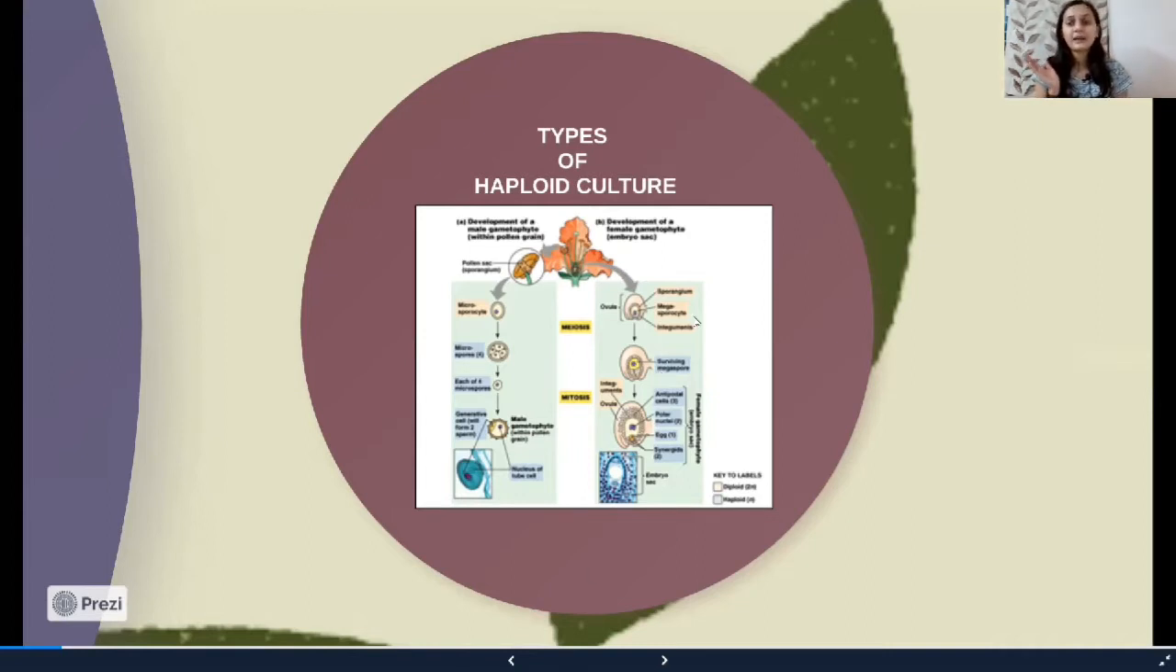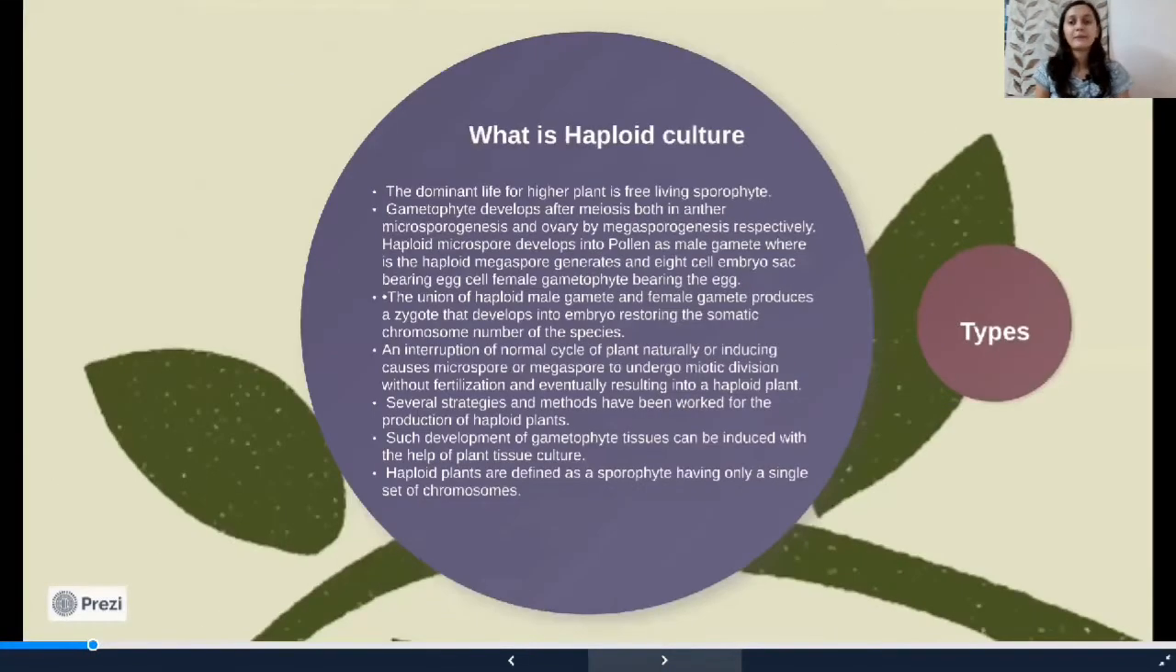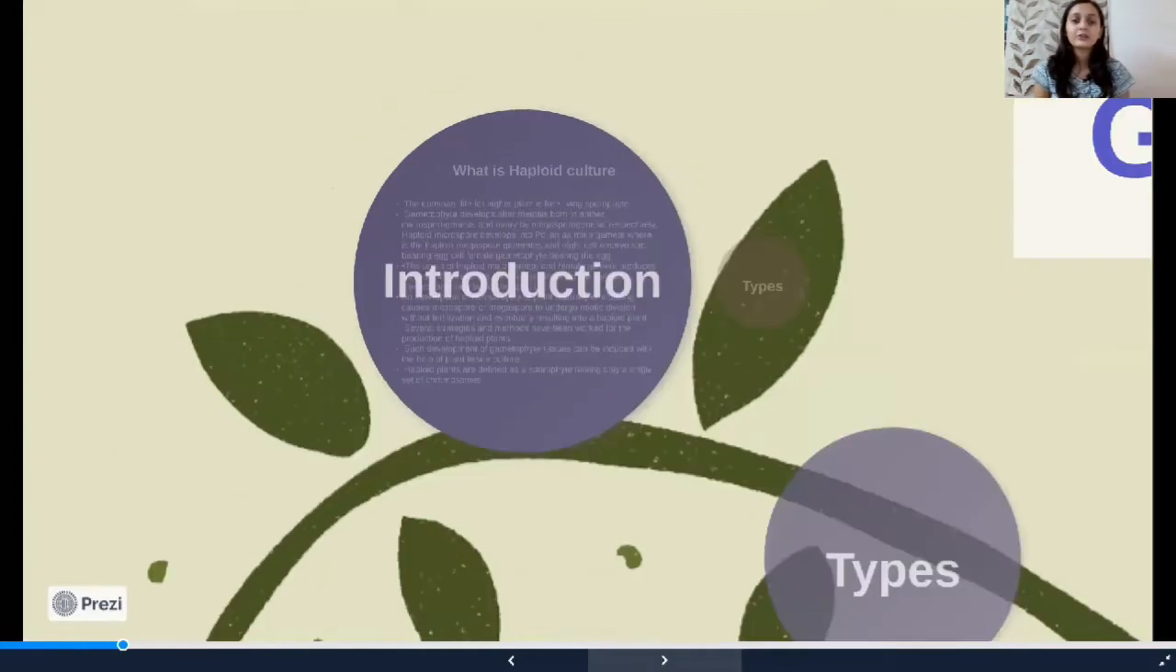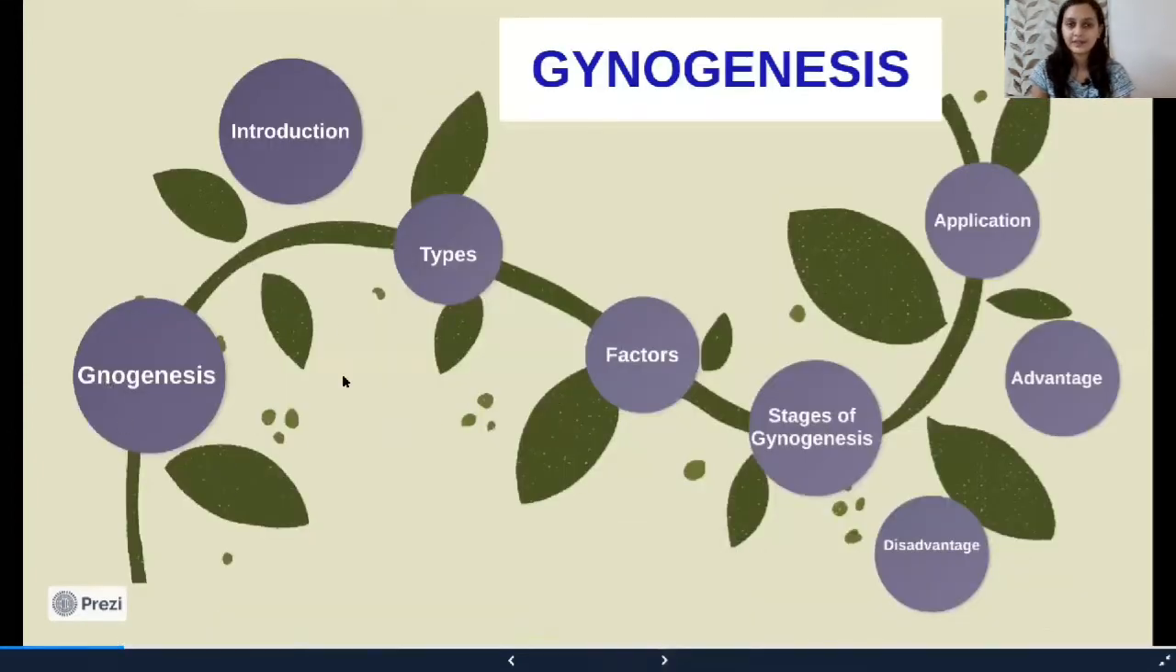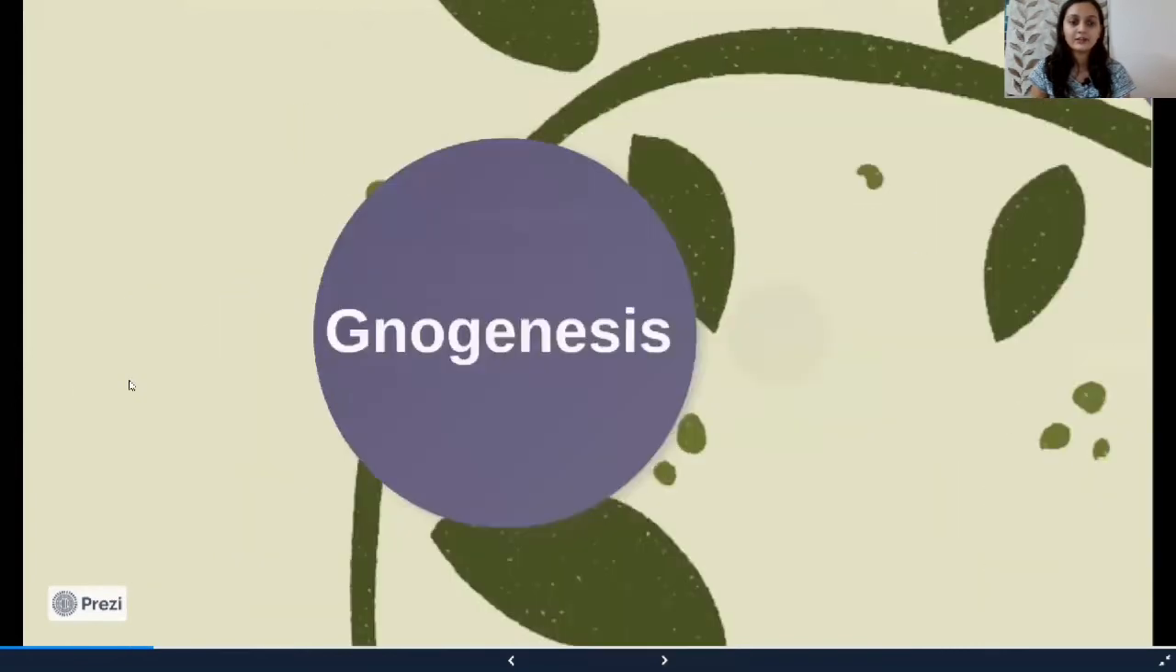And if we take the male part of a plant, such as anther or pollen, then it is called androgenesis. Andro means antheridium or anther, and genesis means development or formation, right? So these are the two types of haploid culture, and we are going to discuss gynogenesis. So what is gynogenesis?